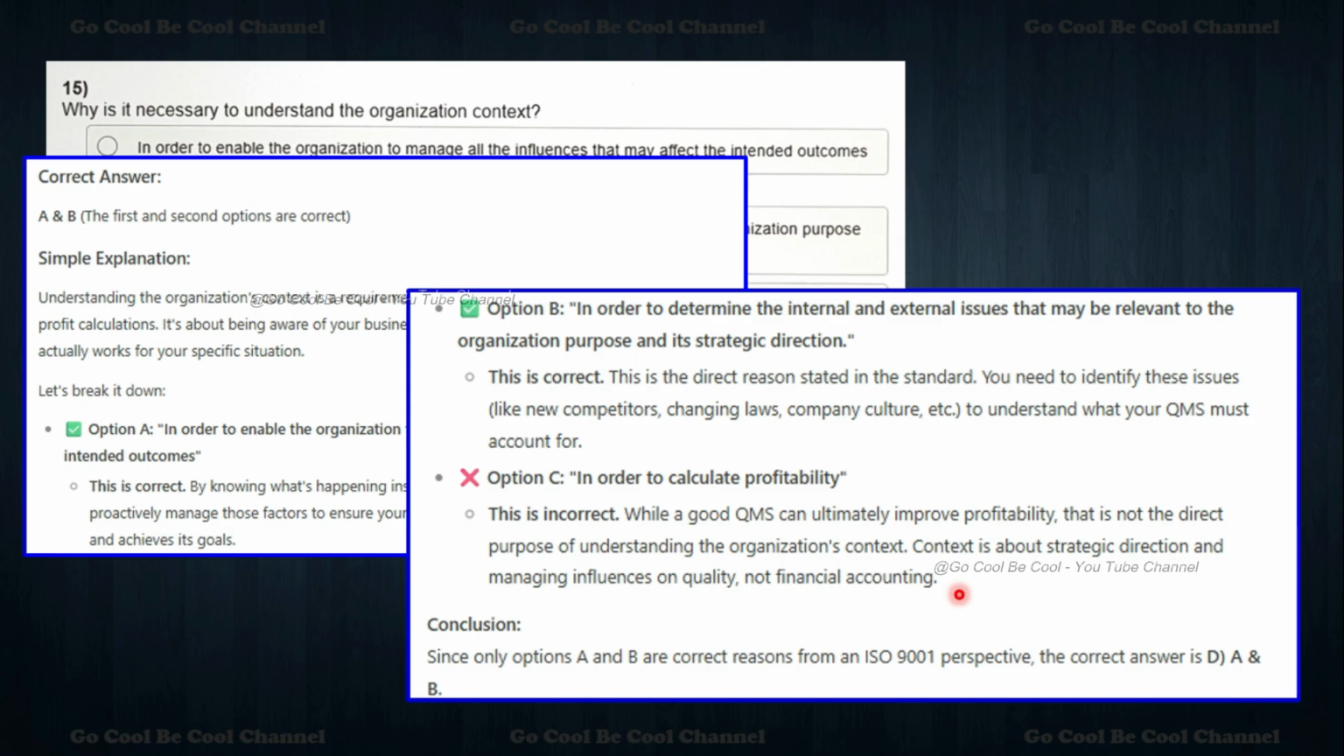Generally, a QMS is mainly defined by KPIs, so what are my objectives and everything. If everything is good, then the profitability is already there, because we don't see any defects, any recalls, any campaigns, nothing else. Everything is there, so the profit is also there. Conclusion: A and B will be the right answer here.